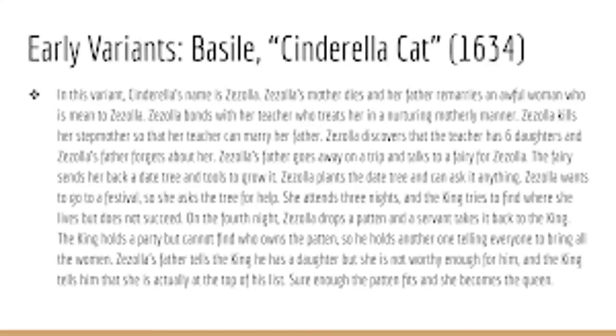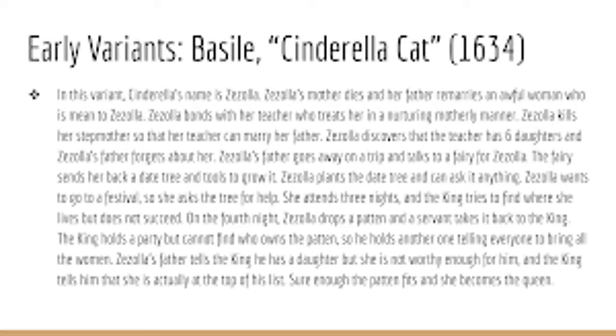First, we will summarize Basile, Cinderella Cat from 1634. In this variant, Cinderella's name is Zozola. Zozola's mother dies, and her father remarries an awful woman who is mean to Zozola. Zozola bonds with her teacher, who treats her in a nurturing, motherly manner. Zozola kills her stepmother so that her teacher can marry her father.